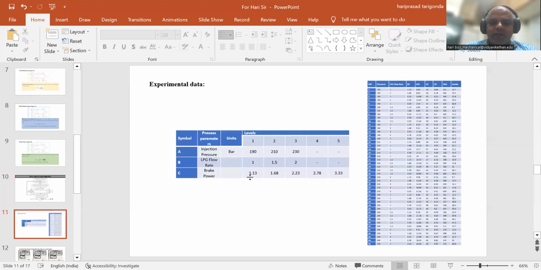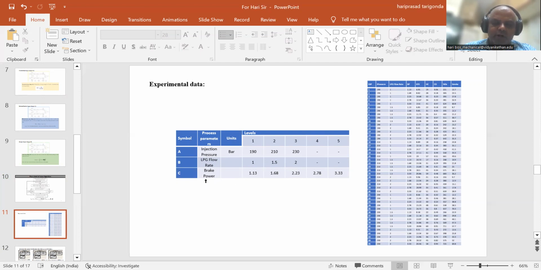Next is the experimental data. This is a 5 HP Kirloskar engine, where we used diesel as one fuel and LPG as the secondary fuel. Diesel is used as the ignition source and LPG is used for combustion. For the diesel engine, we varied the injection pressure among 180 bar, 210 bar, and 230 bar, and LPG flow rates were taken at 1 LPM, 1.5 LPM, and 2 LPM.